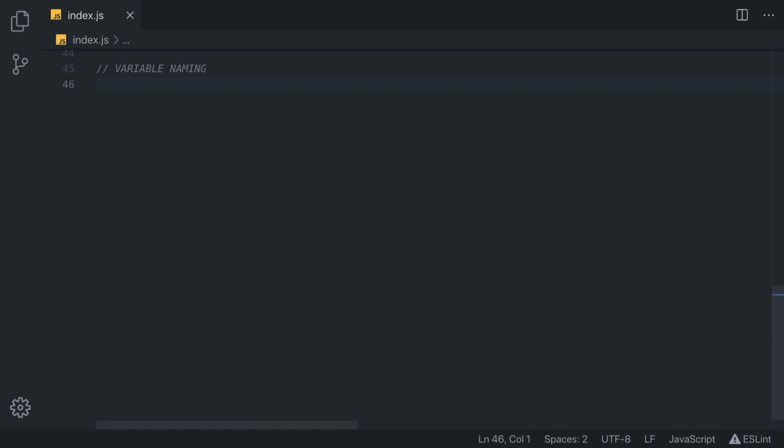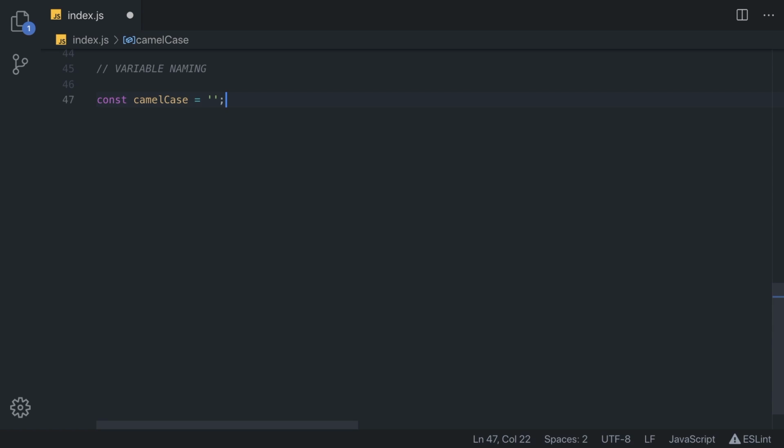Camel Case is a naming standard we use for identifier names, for example, variables and function. It states that the name needs to begin with a lowercase letter. So let's say we have some constant right here, and we need to begin with lowercase. So camel, for example, and then every first letter of the next word is uppercase. So for example, camel case. This is a camel case variable.